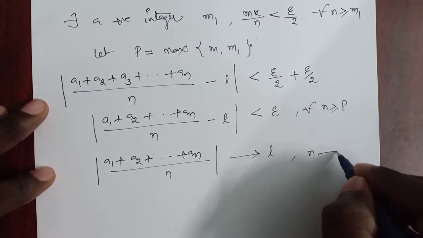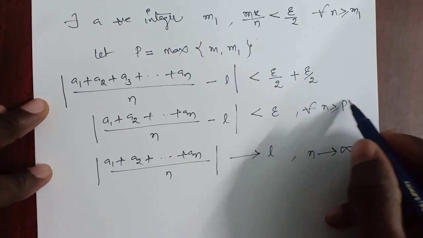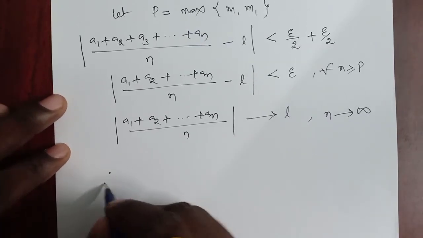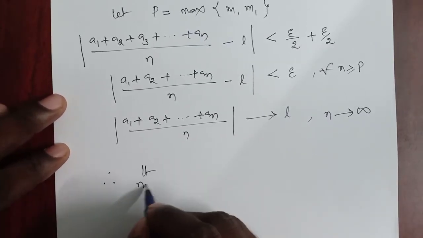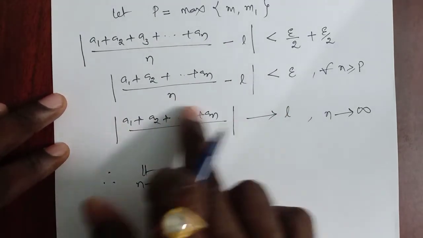As n approaches infinity, why? Because n is greater than p, and p is a maximum value. Finally, therefore, the limit as n tends to infinity, from this, the arithmetic mean of the sequence converges to L.